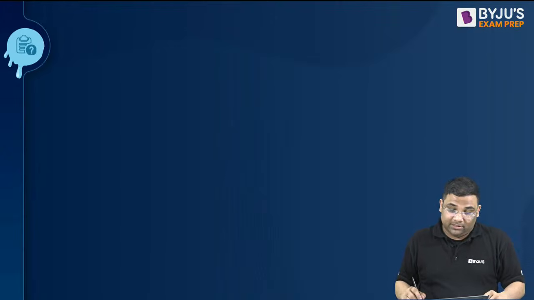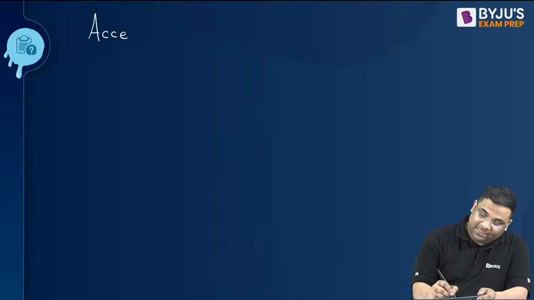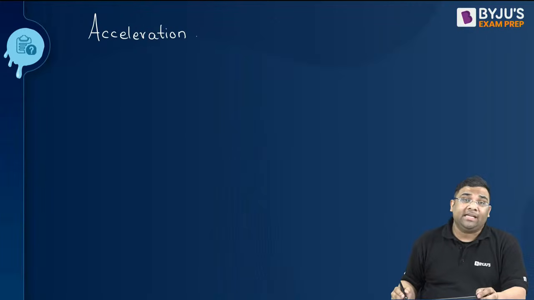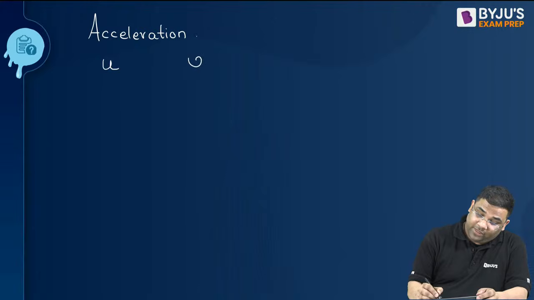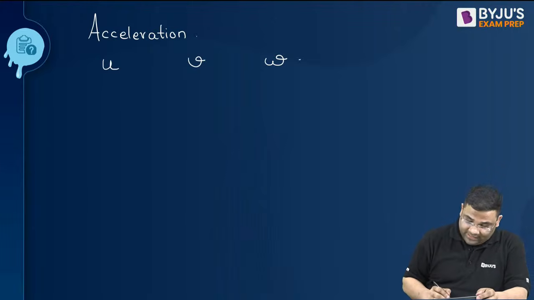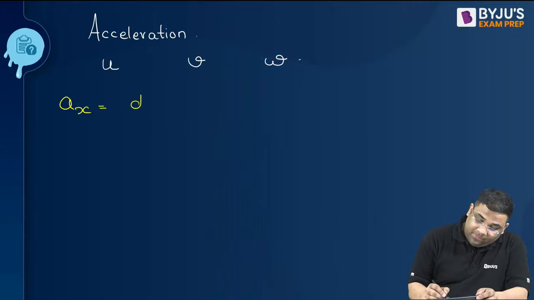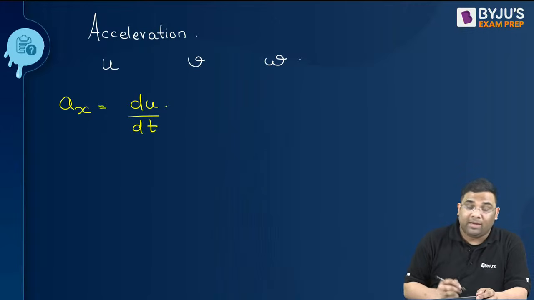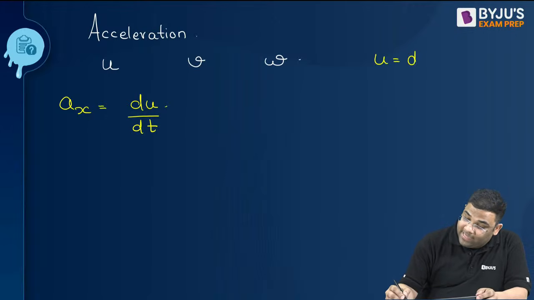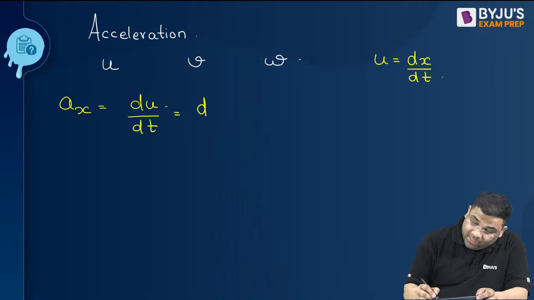Let us go to acceleration of a fluid particle. Now we know that velocity has components u, v and w in the x, y, z directions. The acceleration in x direction, if I differentiate with respect to time only, will be du by dt. Now u is dx by dt, so this becomes the double derivative of x with respect to time.